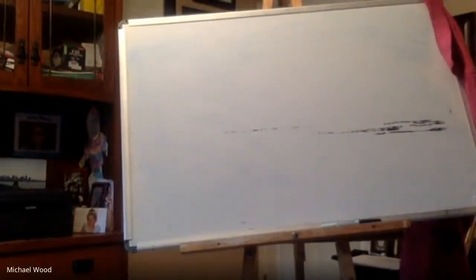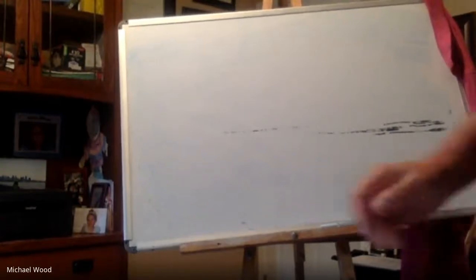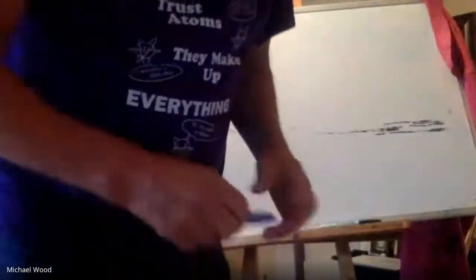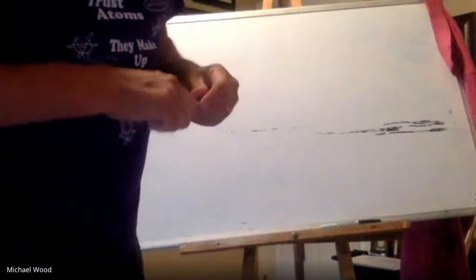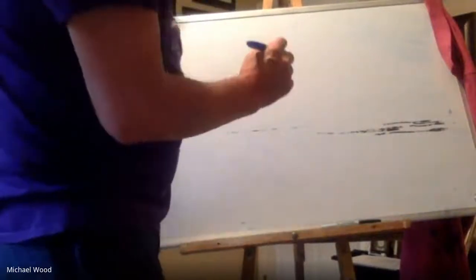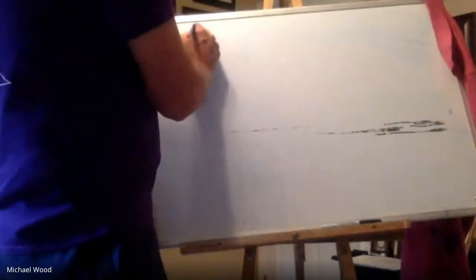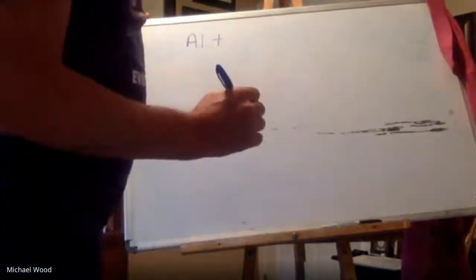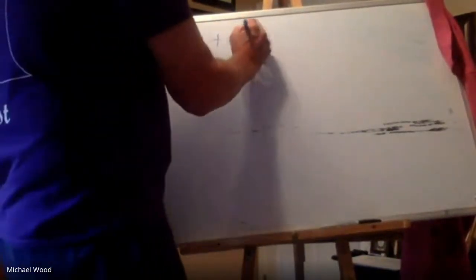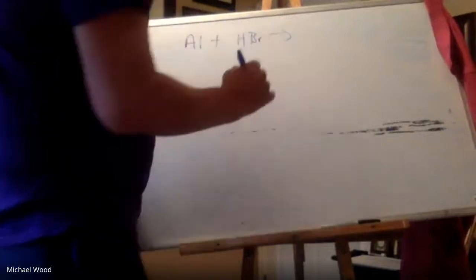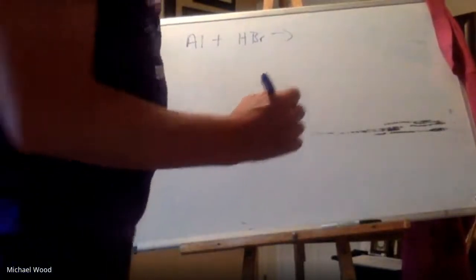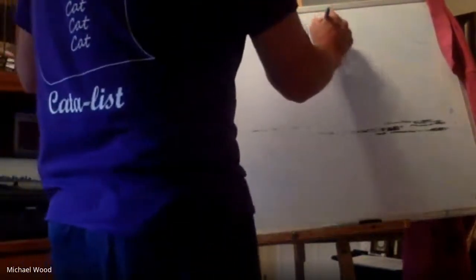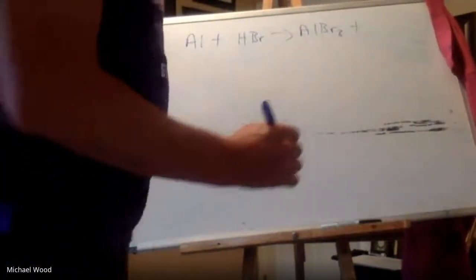Okay, so let me do one more example here. We're deciding what's been oxidized and what has been reduced. So here's our equation: aluminum plus HBr makes aluminum bromide plus H2.